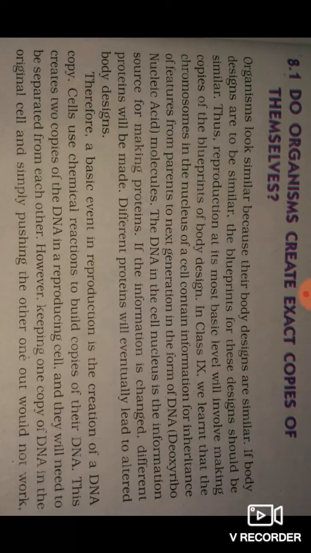Therefore, a basic event of reproduction is the creation of a DNA copy, using chemical reactions to build a copy of the DNA. These copies of DNA in a reproducing cell then need to separate from each other.